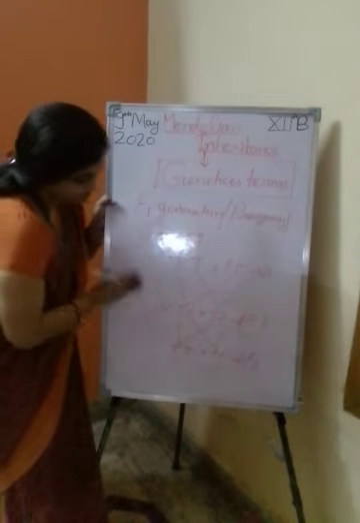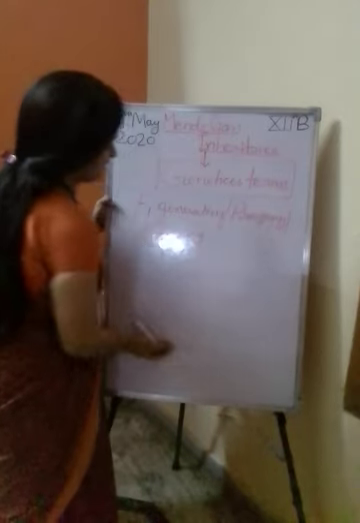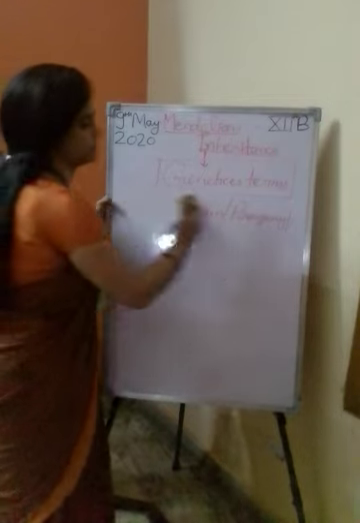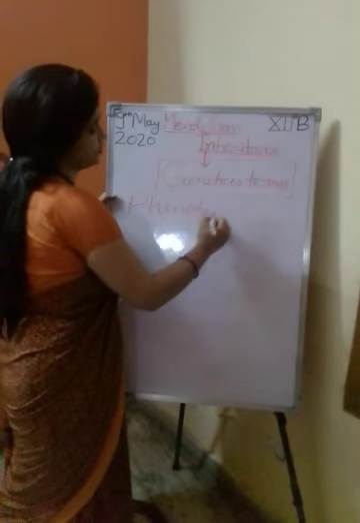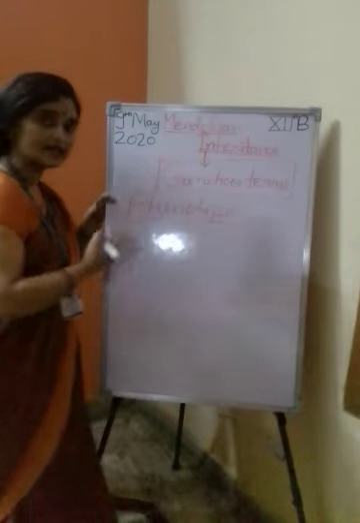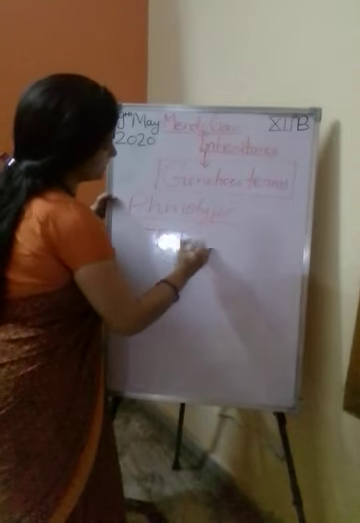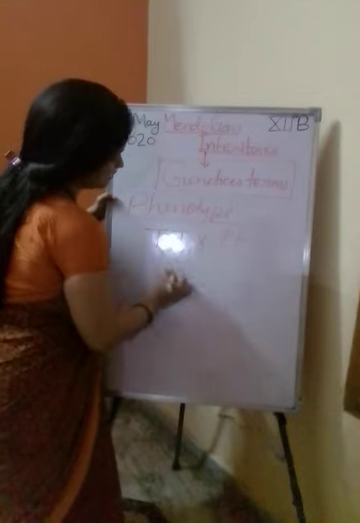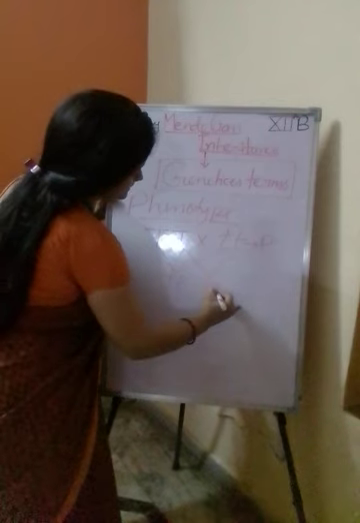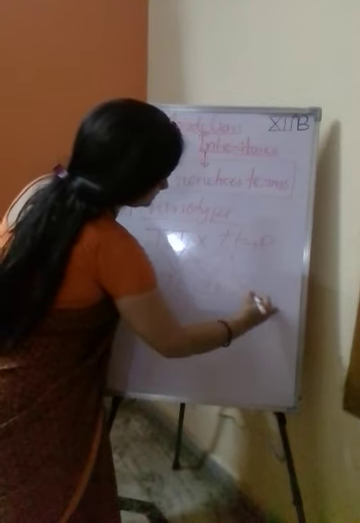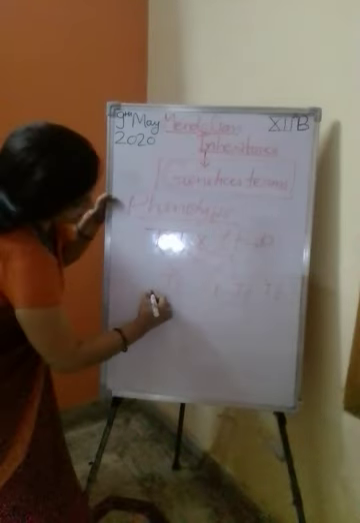Okay. Now next is phenotype. So what is the phenotype and genotype? Phenotype: the external appearance is called phenotype. Suppose capital T small t is crossed with capital T small t. This is the parents. What will we get?